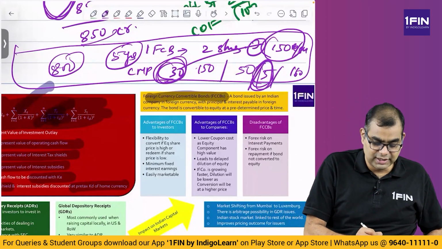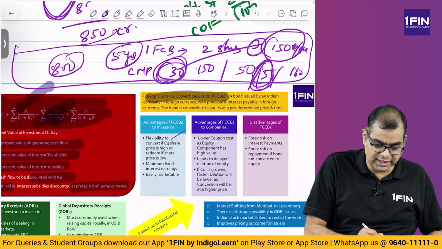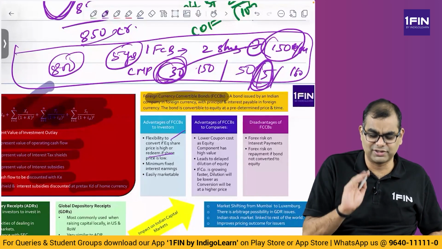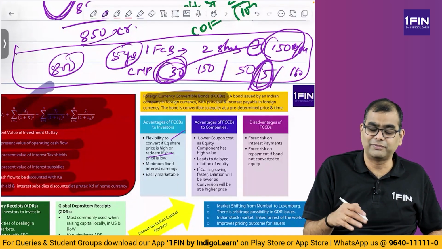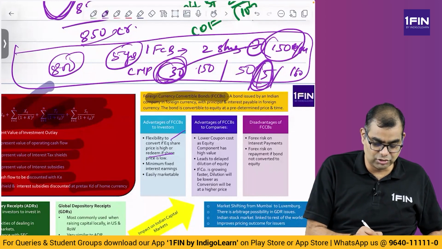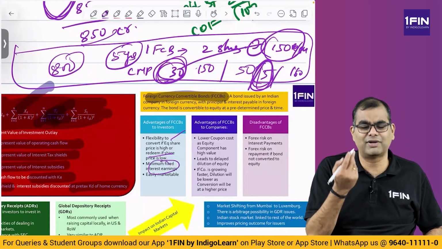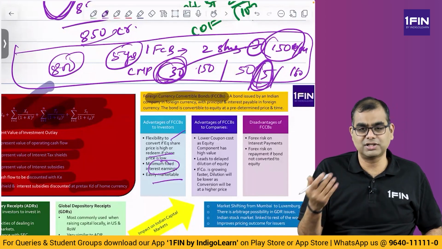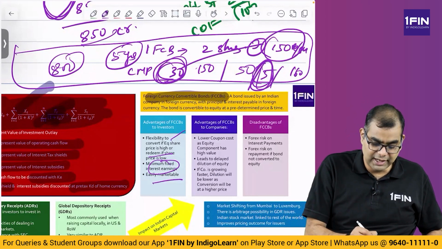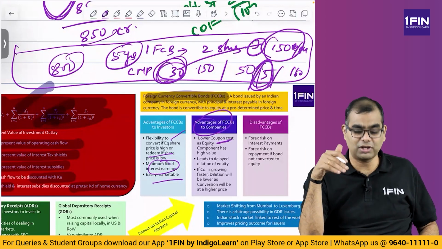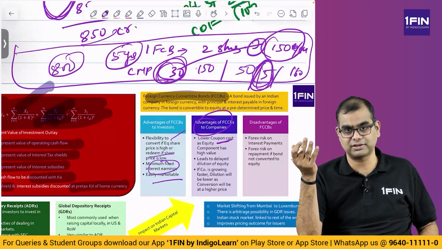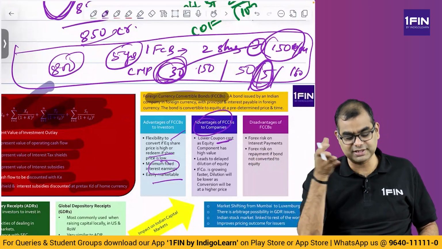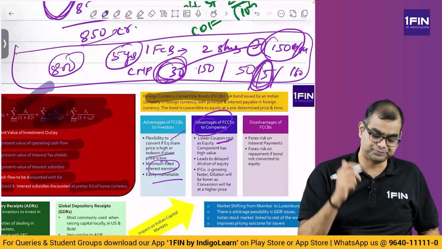Advantage of FCCBs: flexibility to convert if the equity share price is high, or redeem if the share price is low. Obviously, the investor will convert if it is high, and redeem if it is low. Minimum fixed interest earnings. I said it is 1%, it can be 3%, 4%, 5% interest rate. Easily marketable, because this has the conversion option, it is marketable. Advantages to companies: lower coupon cost as the equity component has high value. Correct. If a normal loan is 10%, this FCCB loan is only 5%.